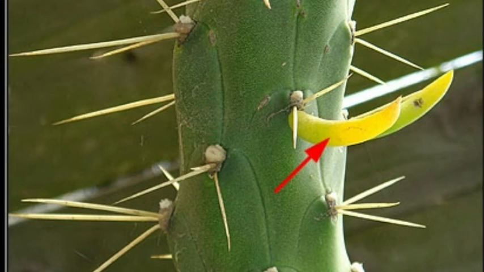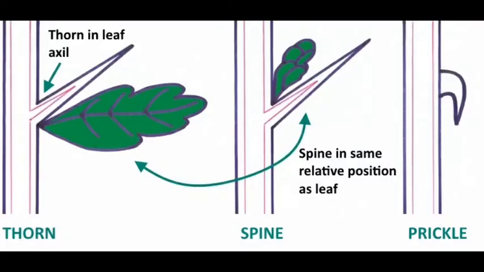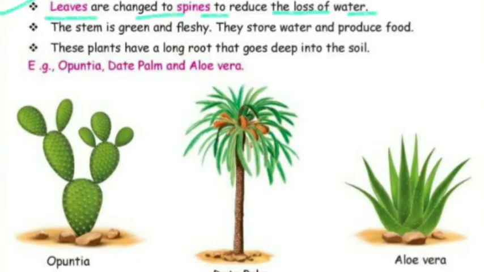This is the leaf. This leaf is changed to spines because the plant does not want to lose water. And look at the surface of the cactus plant, the stem of the cactus, which is made up of a waxy coating, like wax. In this picture, thorn and spines grow at the axil of the leaf. Observe the picture carefully, children. Let's move to our next point, children.